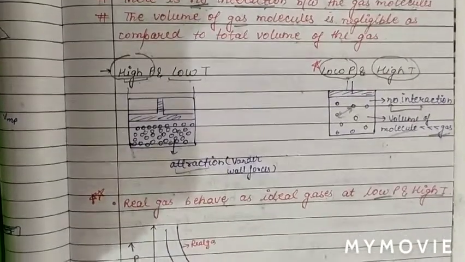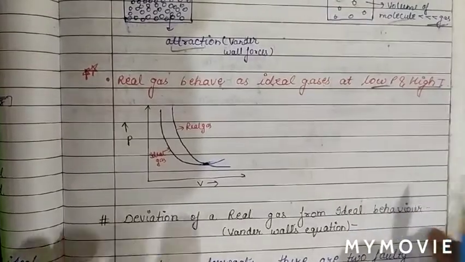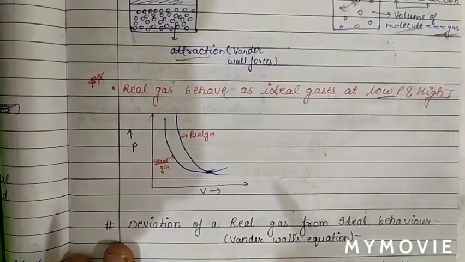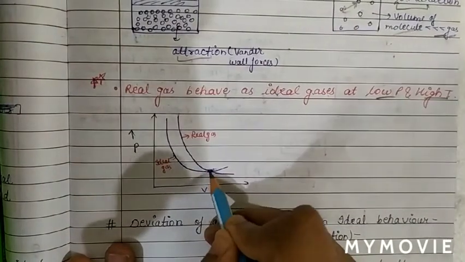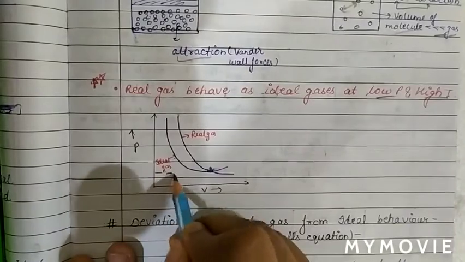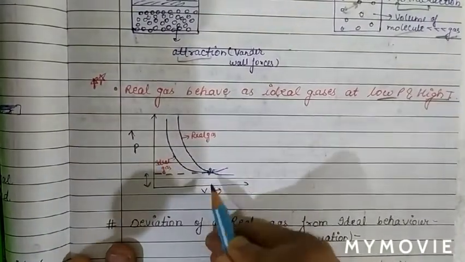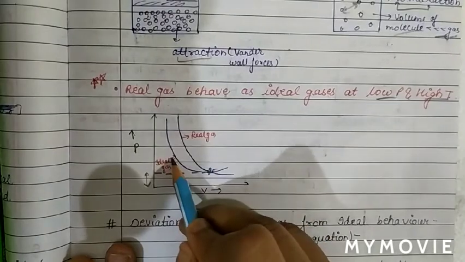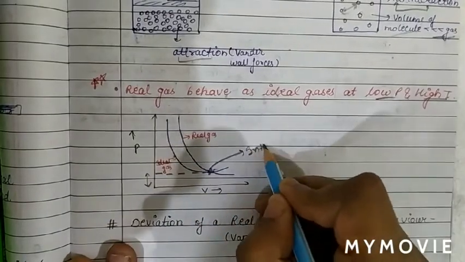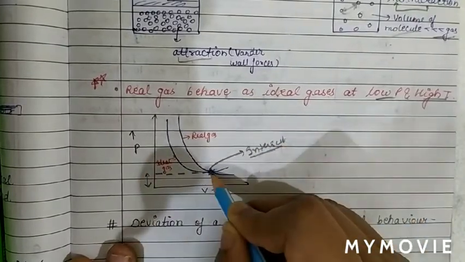Now we will see the deviation of real gas behavior from ideal behavior. Also we see the variation. So basically this is the point. We can see that at this point pressure is low. So we can see that the real gas and ideal gas curves intersect at this point.